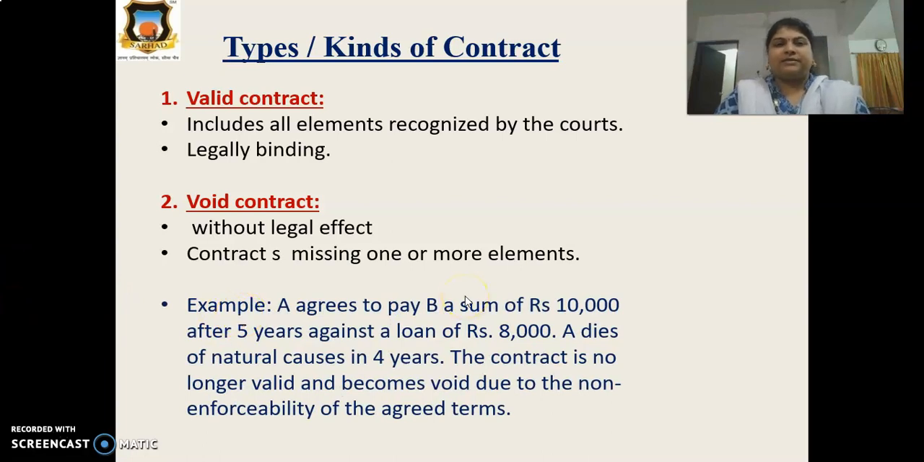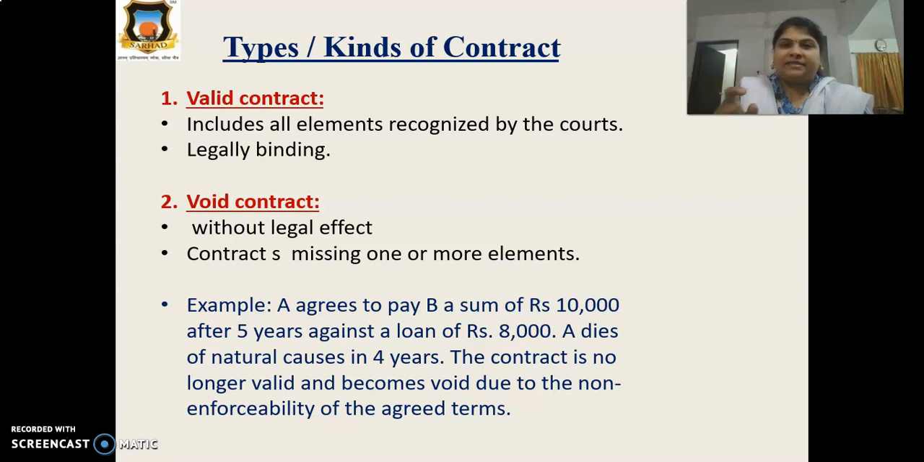Let us see the examples. This is very easy for us. Example: Mr. A agreed to pay Mr. B a sum of rupees 10,000 after 5 years against a loan of rupees 8,000. I am reading once again. Mr. A agreed to pay Mr. B a total of rupees 10,000 after 5 years against the loan of 8,000. Against the 8,000 loan, he is giving 10,000 rupees after 5 years.